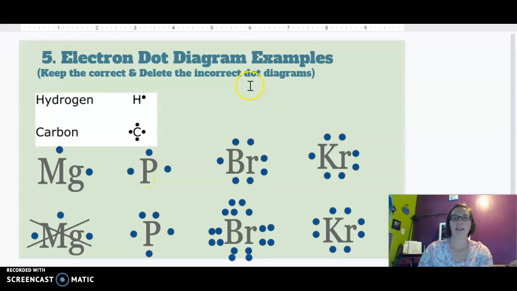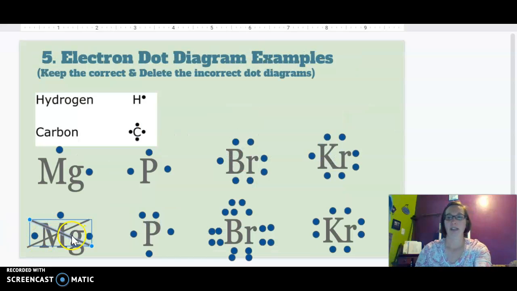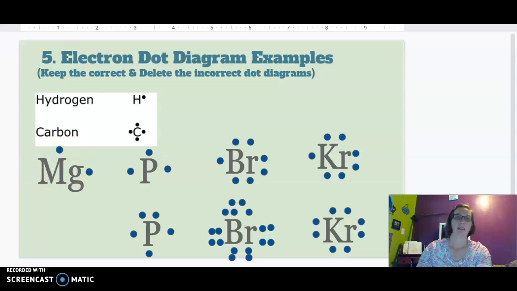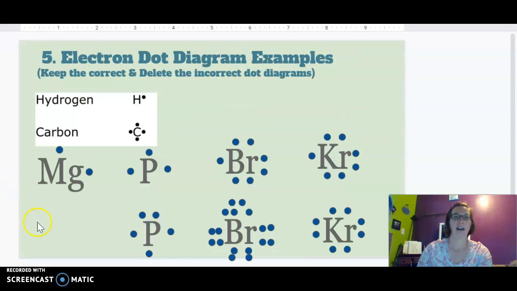The example electron dot diagrams, hopefully you tried those out. So again, you look at the periodic table and see what group they're in to find out how many valence electrons they should have. So magnesium was in group 2, so we know it has 2 valence electrons. So the correct dot diagram would have been this top one. Potassium, again, we find it in group 5, which tells us it has 5 valence electrons, so that is what you should draw in your dot diagram. So the correct one was this lower one.